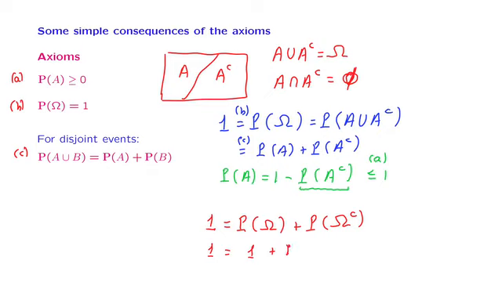And what is the complement of the entire sample space? The complement of the entire sample space consists of all elements that do not belong to the sample space. But since the sample space is supposed to contain all possible elements, its complement is just the empty set. And from this relation, we get the implication that the probability of the empty set is equal to 0. This establishes yet one more of the properties that we had just claimed a little earlier.